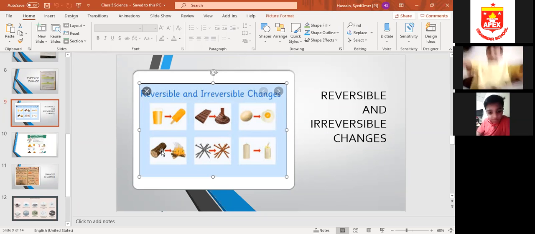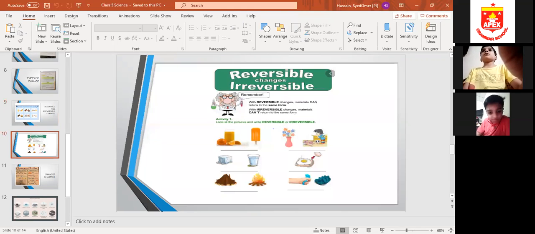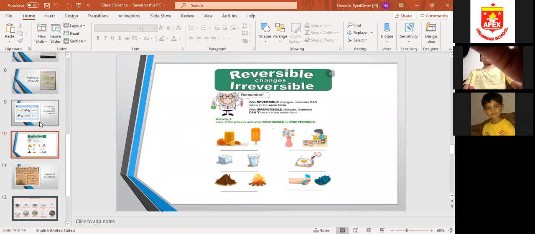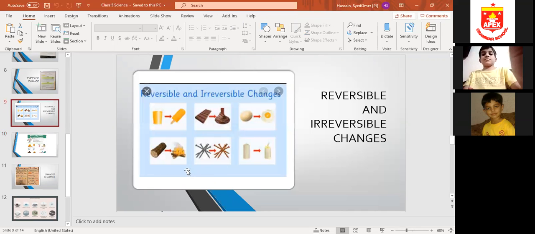Now you can see this wood is burning. If we burn this wood, can the burned wood be changed back to its original form? Now who will tell me the answer? I want an answer from you. Yes, Manahid, you can tell me. Yes, students, I want you to answer. Yes, Manahid, tell me. Is this burnt wood reaction reversible or irreversible?